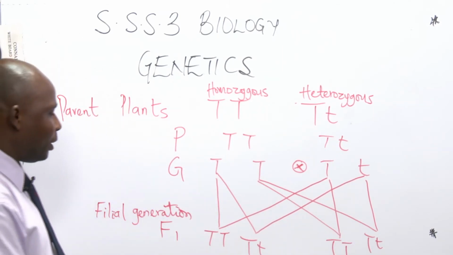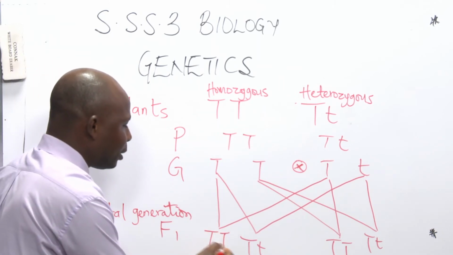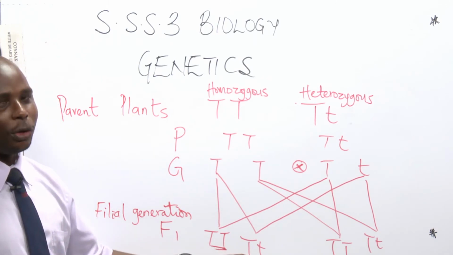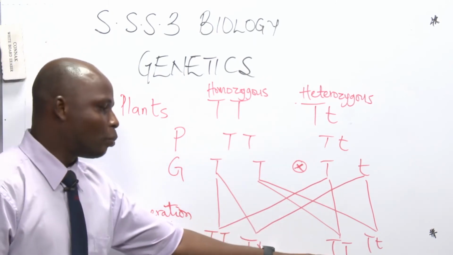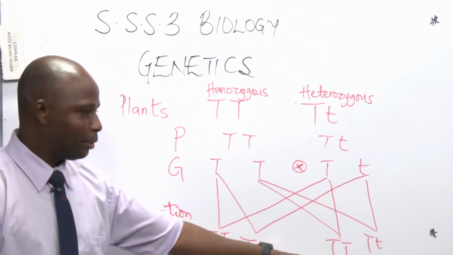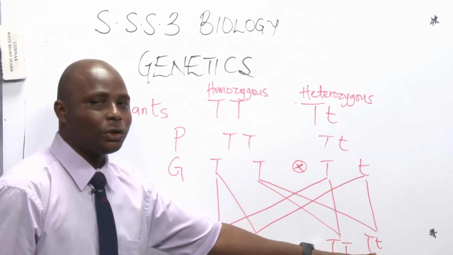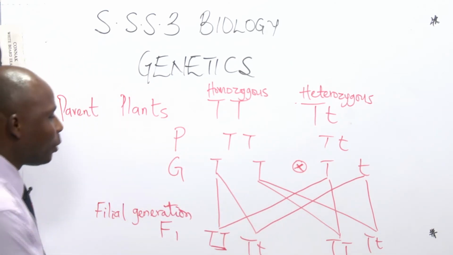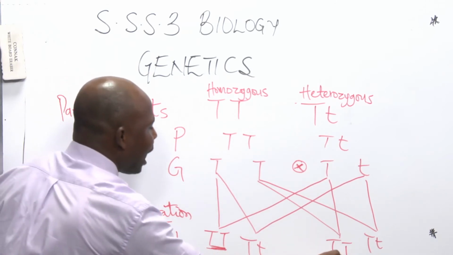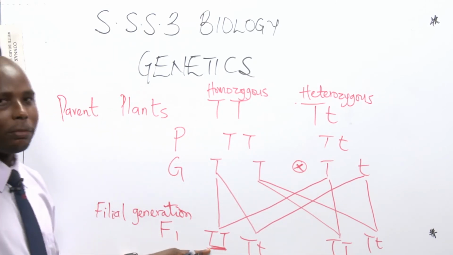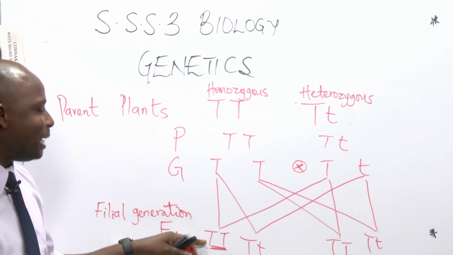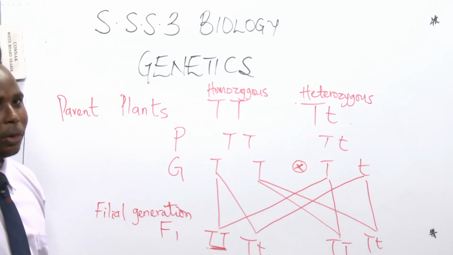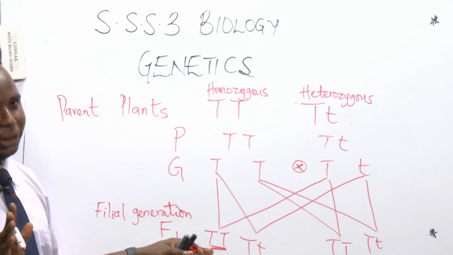What will you say about this firstborn, the first child, tall or short? Tall. The second one, tall or short? Tall. The third one, tall or short? Tall. The fourth one, tall or short? Still tall. But when you look at it, you will see that we have 2 of them that are homozygous tall. They have the same. Meaning, in them, they have gene for tallness, no gene for shortness at all. That's what we call homozygous. They are called pure breed.